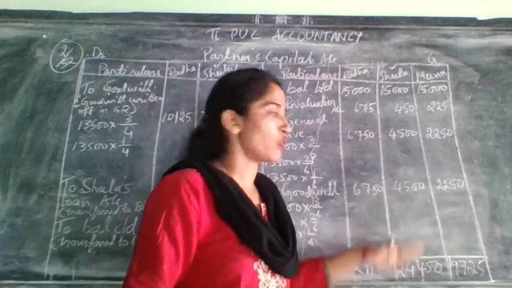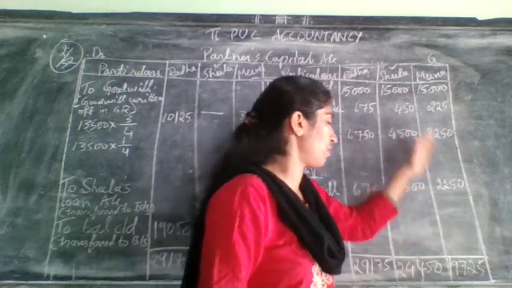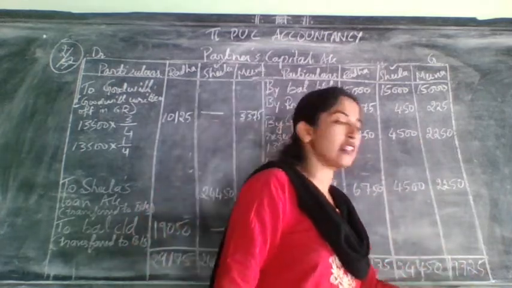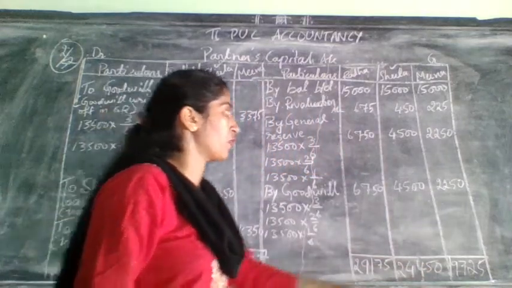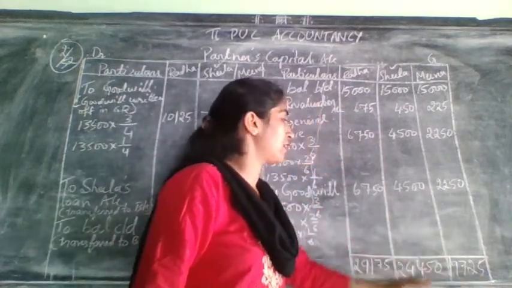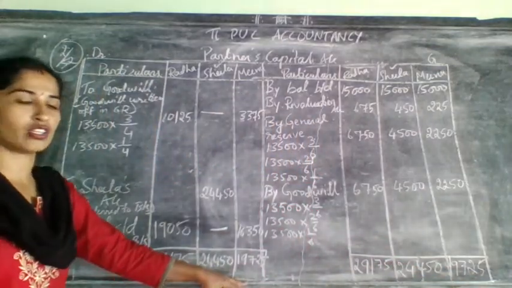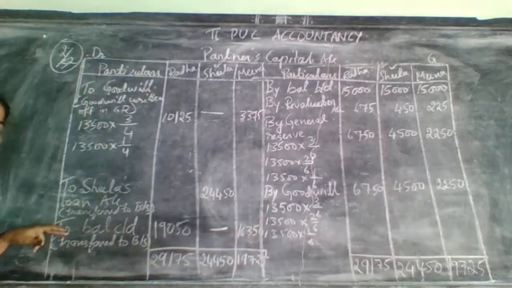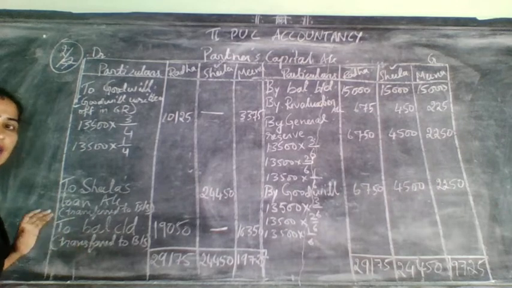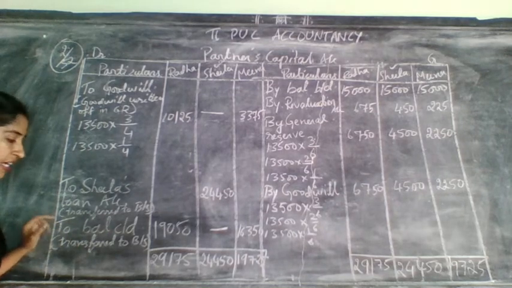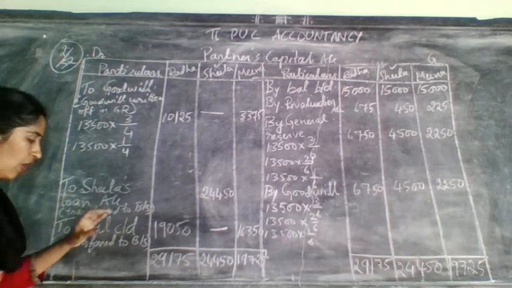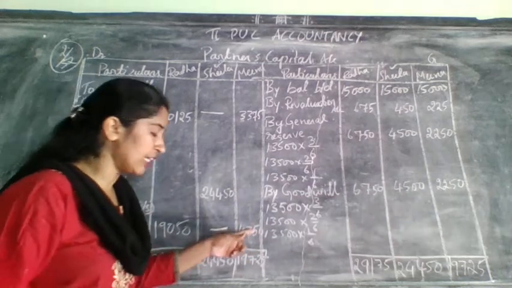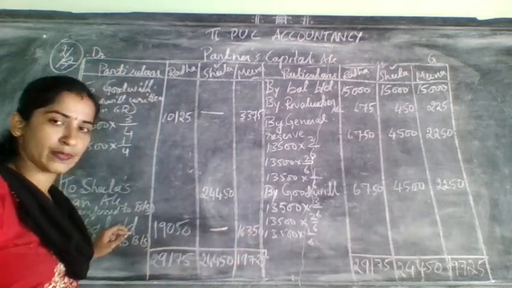After writing that, what is the next thing? Capital account always shows the credit side more total, so it always shows this side only more total. So take the partners' totals one by one. First we will take the remaining partners' total. The remaining partners are Meena and Radha. So Meena's total we will take and write it here on the debit side. After writing this, minus it and write it here. This is the last entry, that is balance carried down, on which side? Debit side. The debit side's last entry is balance carried down, so you need to write it here. After writing this, write transfer to where it will go? Transfer to balance sheet.